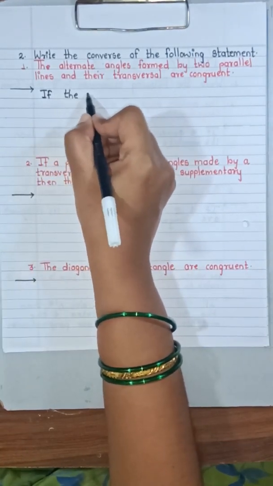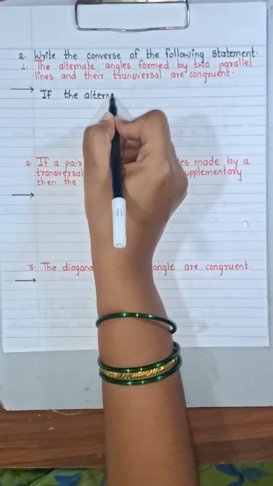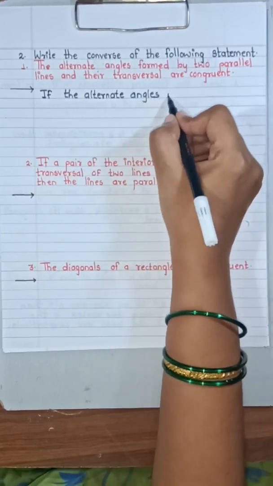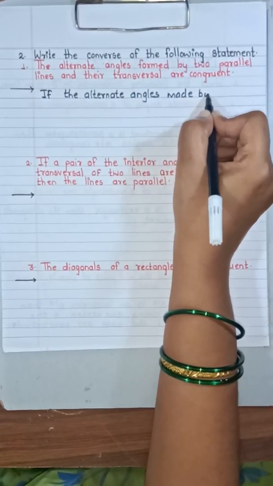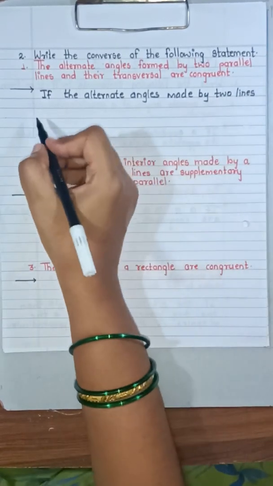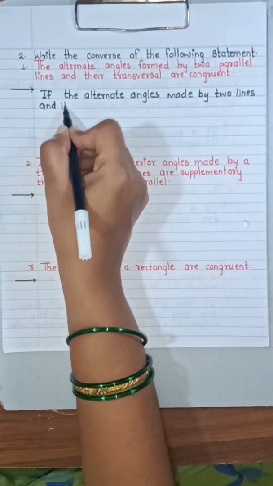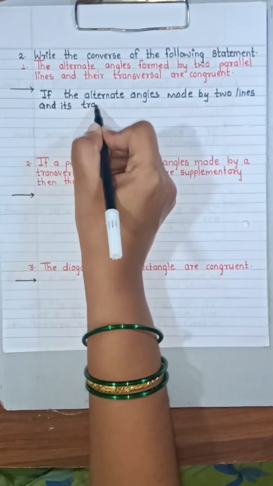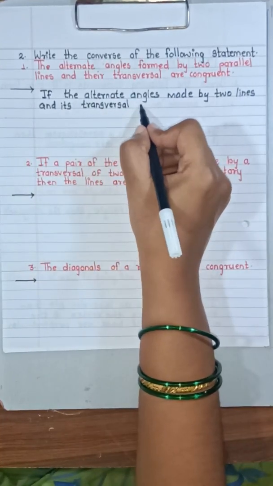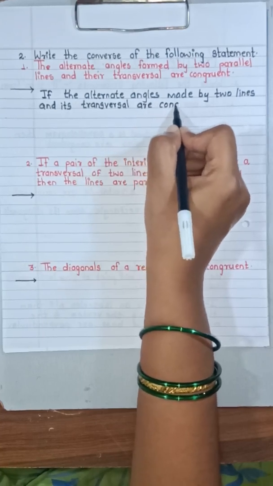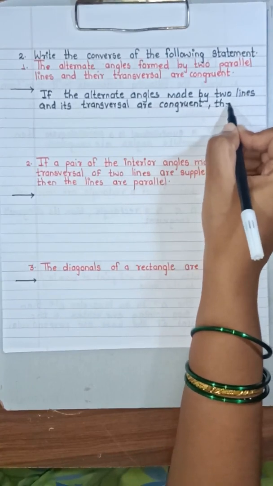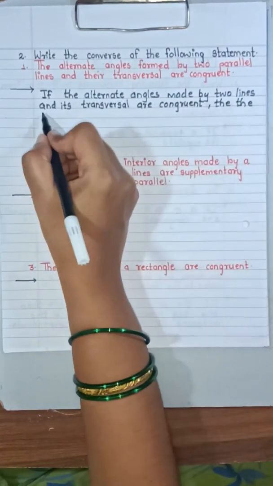Now its answer will be: if the alternate angles made by two lines and its transversal are congruent, then the lines are parallel.